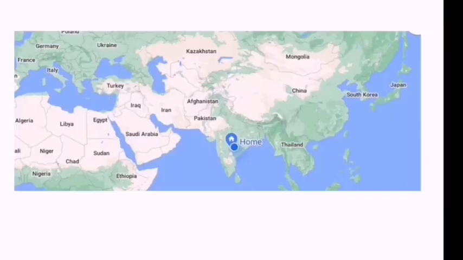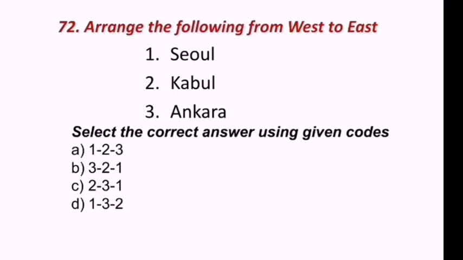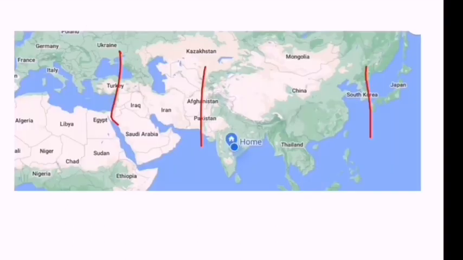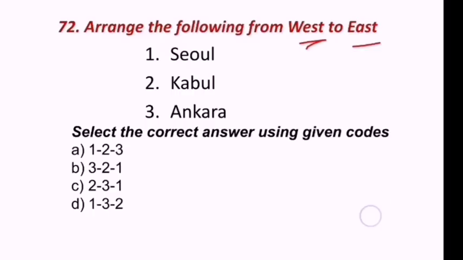The question asked west to east. West side is Turkey. Ankara is first, Kabul is second, Seoul is third. So 3, 2, 1. B is the correct answer.